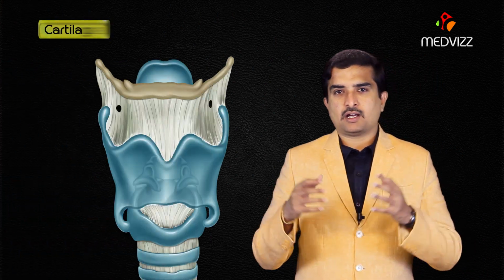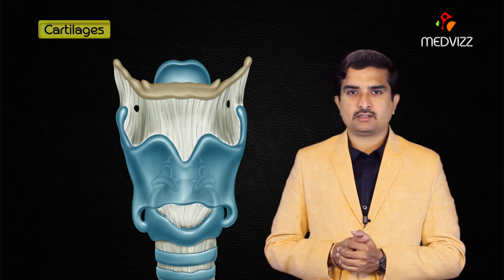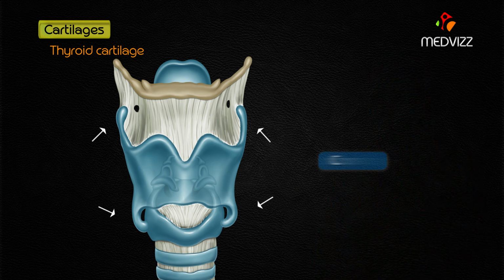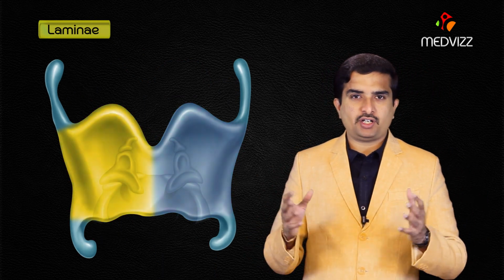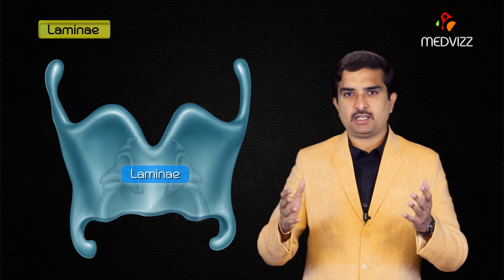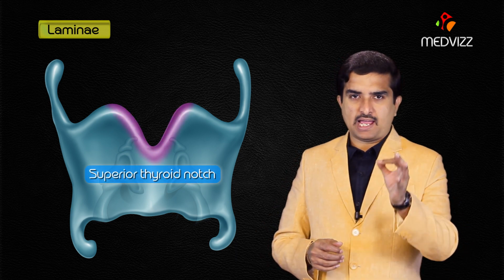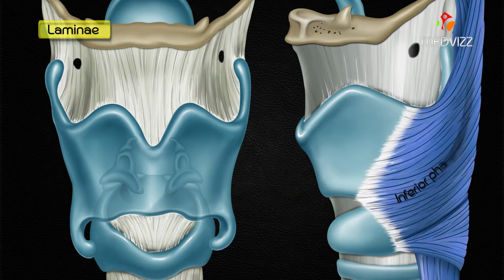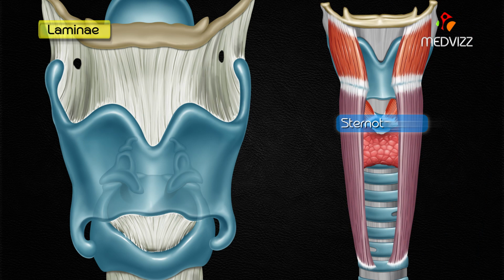So the larynx is composed of a cartilaginous skeleton, that is the thyroid cartilage, composed of two laminae and two pairs of cornua. And the next is laminae. The plates which form the majority of the thyroid cartilage are called laminae, and the indentation in the midline is known as the superior thyroid notch, and the inferior pharyngeal constrictor, sternothyroid and thyrohyoid muscles all attach to the laminae.